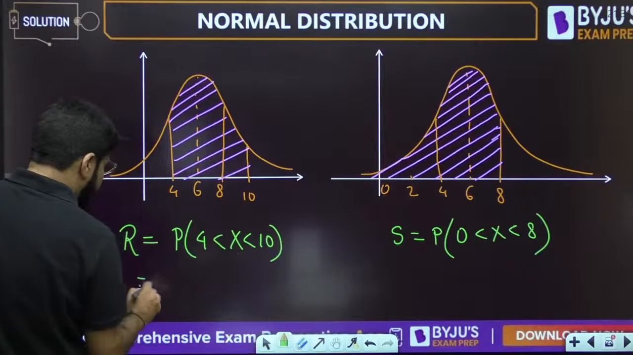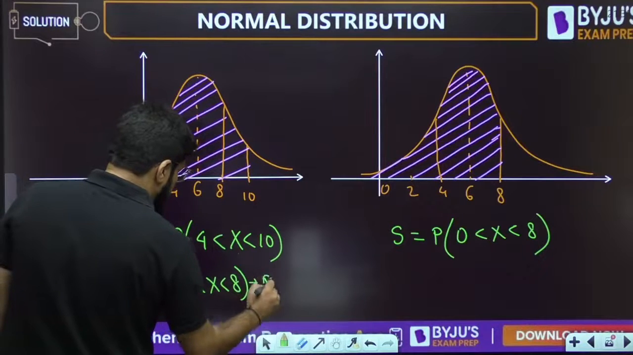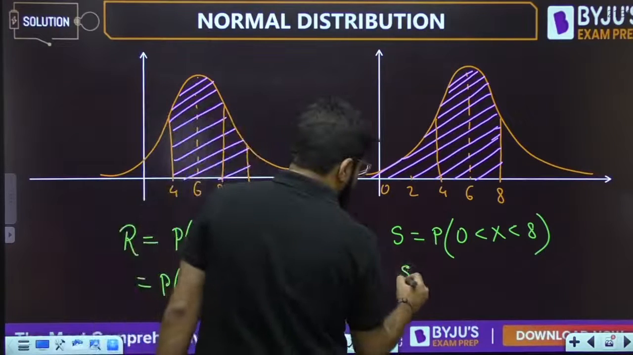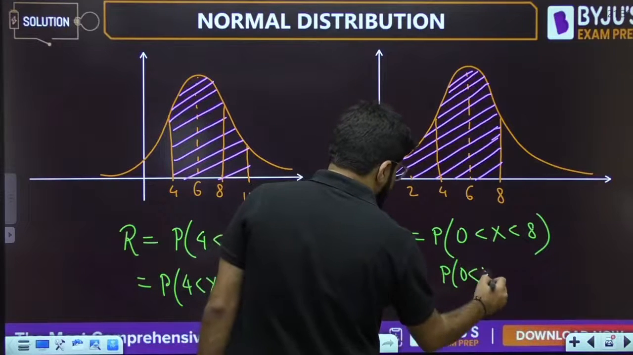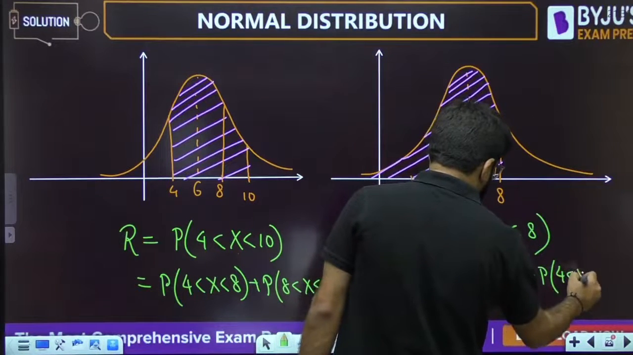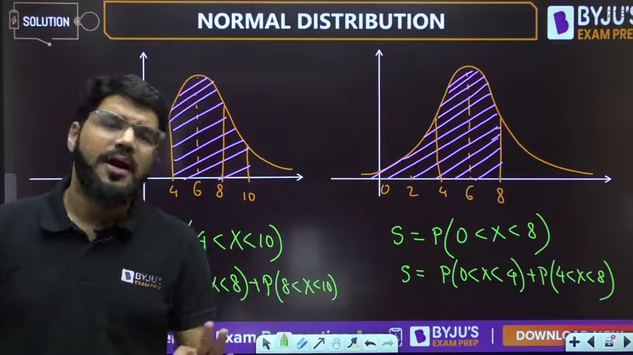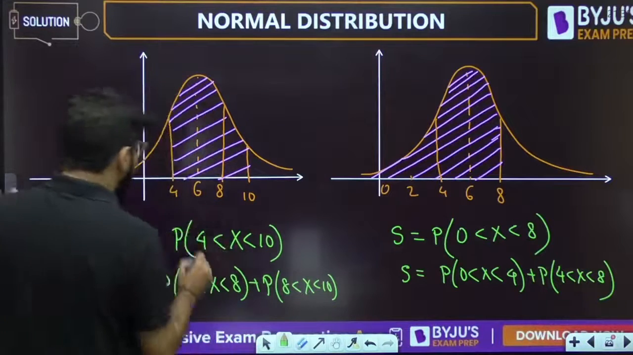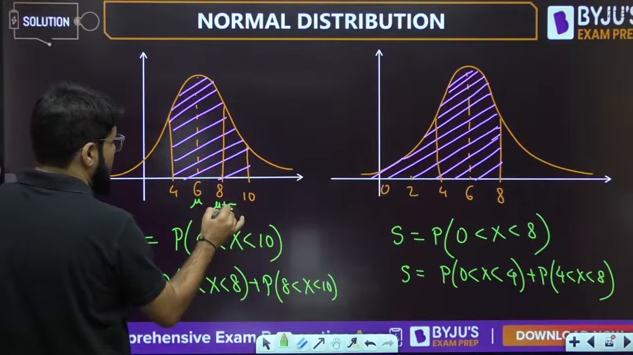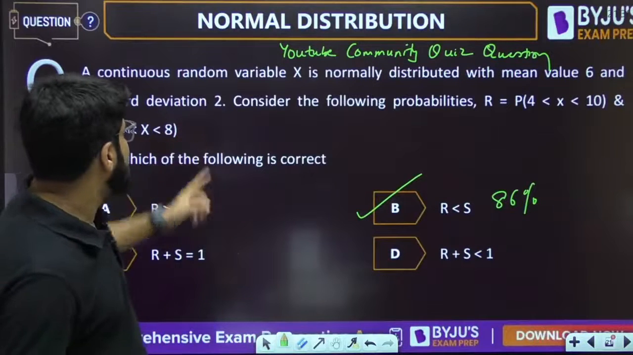What is common here is the probability from 4 to 8. That is going to be how much? Now what is 4 and what is 8? 6 is the mu point. So this is mu plus sigma, because sigma is 2, and this is mu minus sigma. Note that in the given question, sigma is actually 2.